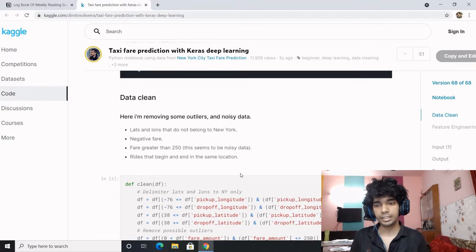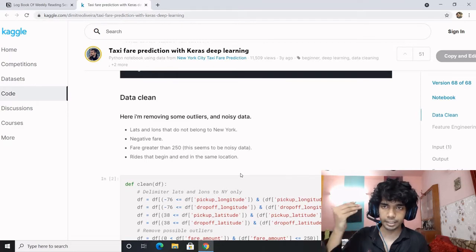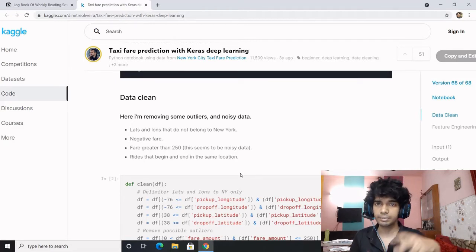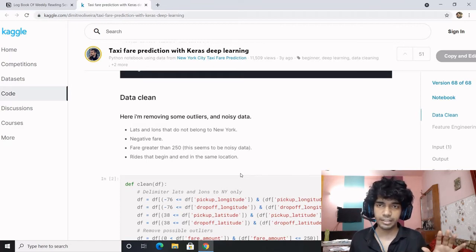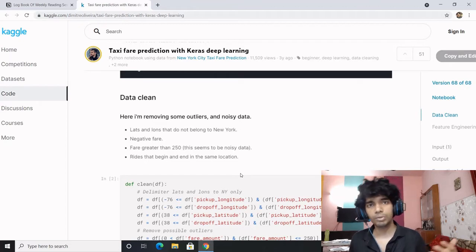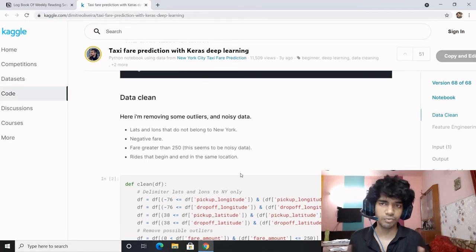The art of feature engineering is what defines the maturity and skills in any domain, be it deep learning, machine learning, computer vision, or anything. What is feature engineering? It is taking the features which are already present and using them to extract meaningful features. Now, how to do it? There's no predefined step. The more notebooks you read, with the passage of time, the more experienced and skilled you get with different techniques.